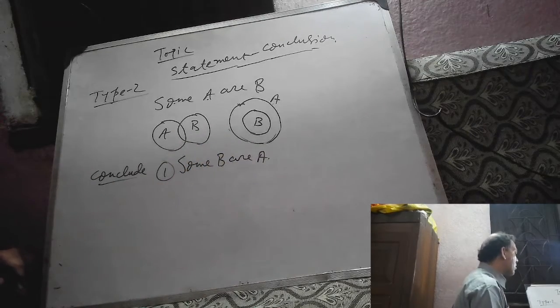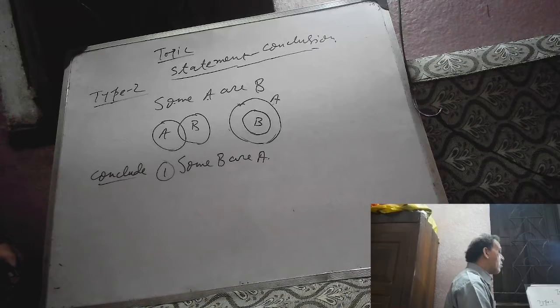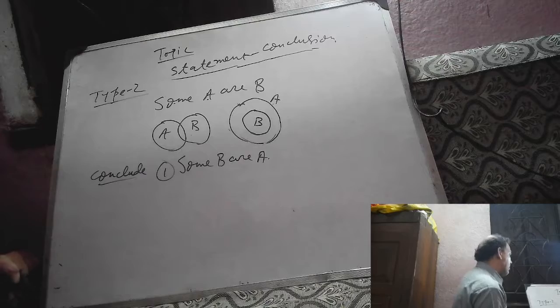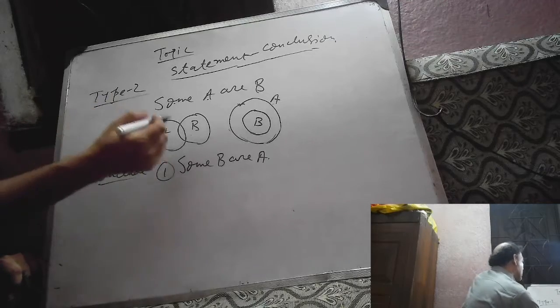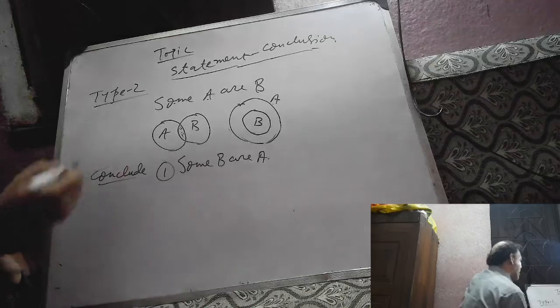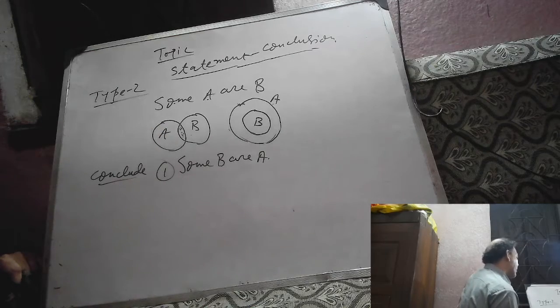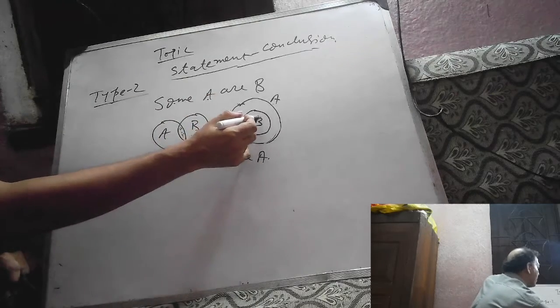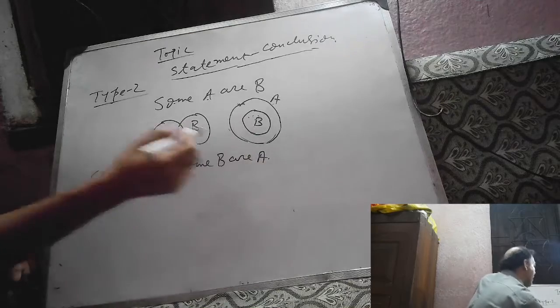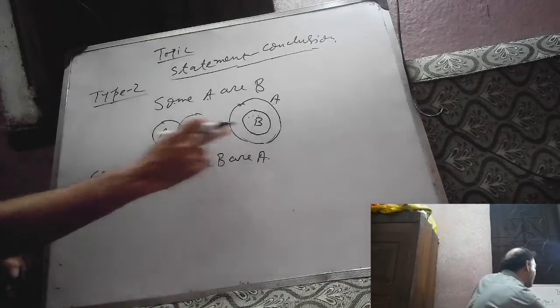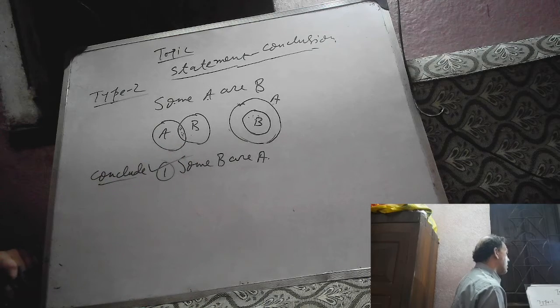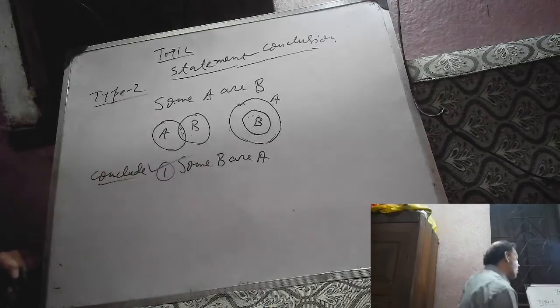Whether it is correct or wrong: when some A are B is given, can we say that some B are A will definitely be correct? From this Venn diagram, some B are A. This is B, and it is in the region of B as well as in the region of A. So we can definitely say that some B are A. From this figure too, this is in the region of B and also in the region of A, so some B are A is correct from both Venn diagrams. So we can conclude some B are A. When some A are B is given in the statement, then some B are A will also be definitely true.